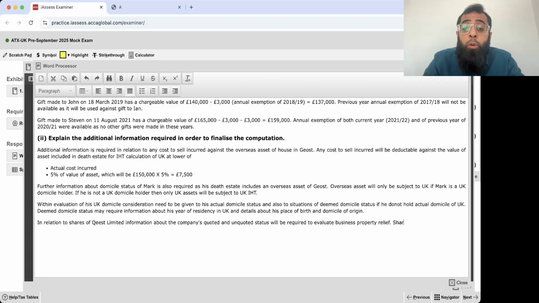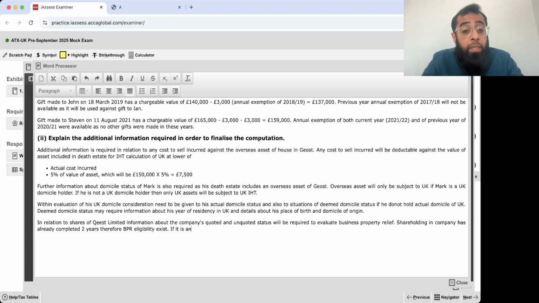Okay, the shareholding in the company has already completed 2 years, therefore BPR eligibility exists. If it is an unquoted company, then 100% BPR will be available.